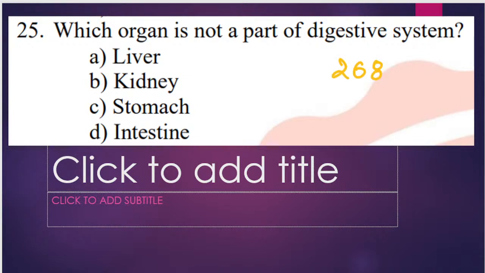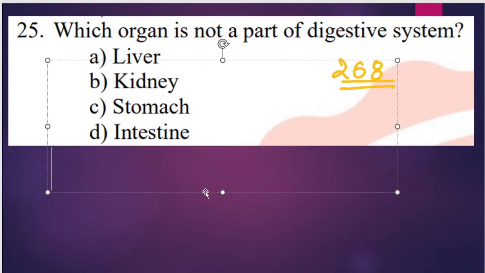Question number 268. Which organ is not a part of digestive system? इनमें से कौन सा organ जो है it is not a part of digestive system? Liver, kidney, stomach, intestine. Which organ is not a part of digestive system? Liver, kidney, stomach, or intestine? Yes, what will be the correct answer, everyone?